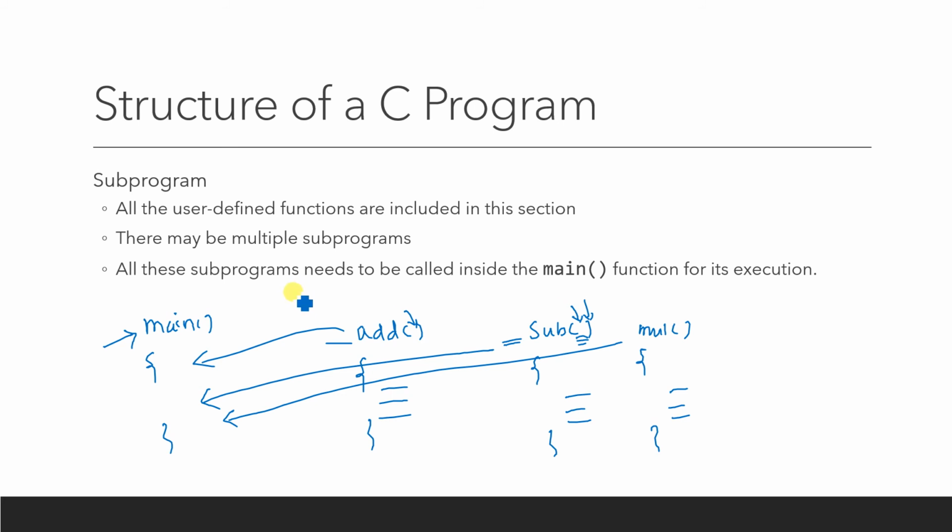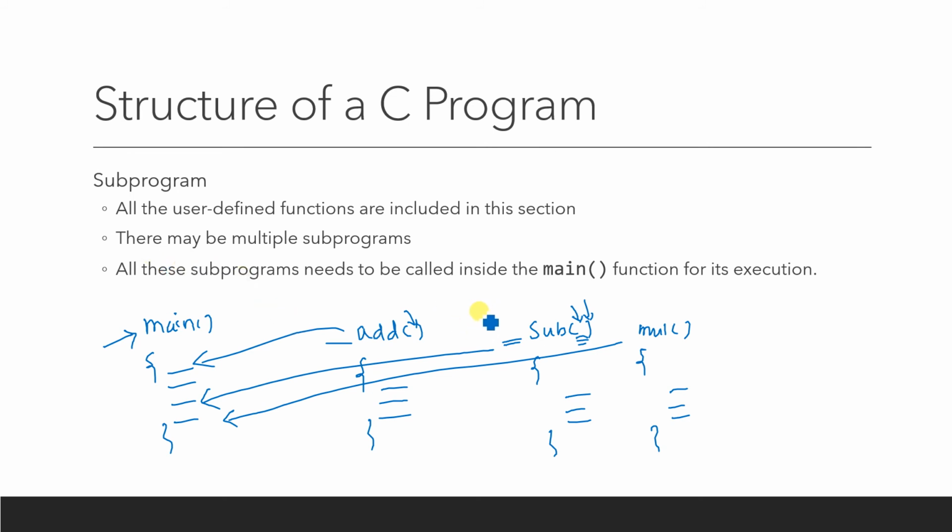Your execution always starts from the main function. The compiler searches for main, then starts executing the lines inside it, and you need to call all other functions from those lines so that they can execute. These are called the subprogram concept.